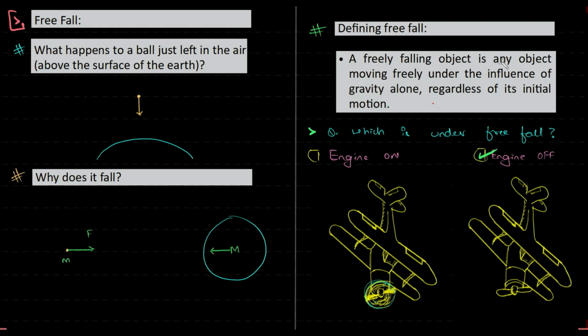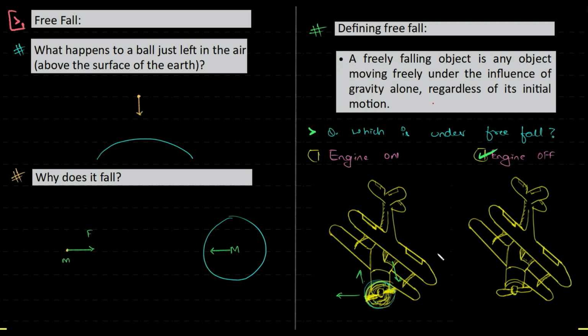A freely falling object is any object. It can be any object. It can be me, you, a plane, a bird. It can be anything which is moving freely under the influence of gravity alone. That is, there's no propulsion. See, here in the first case, the engine is on, right? So the plane will be falling towards the Earth with the help of the gravitational pull and also the push by the engine's power, right? The engine also will be pushing the air back, so the plane will go forward. So there is a combined effect.